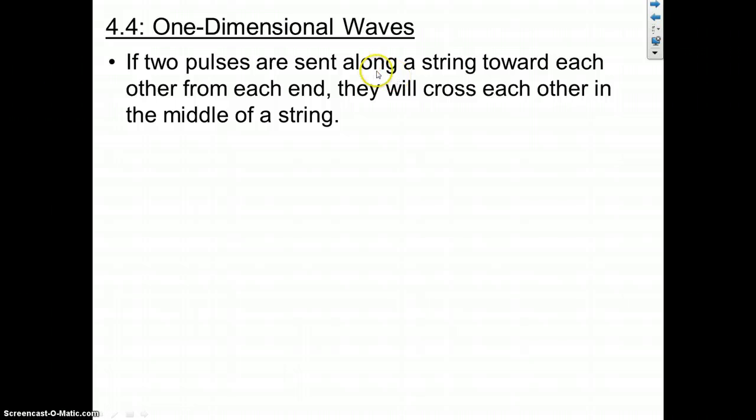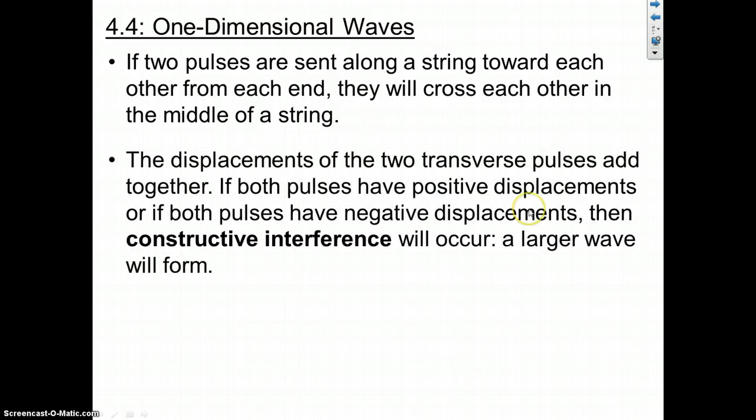If 2 pulses are sent along a string toward each other from opposing ends, they will cross each other in the middle of the string. And when this happens, the displacements, not the amplitudes, but the displacements of the 2 transverse pulses add together. Now they add as displacements, and displacement can be positive or negative. So if both pulses have positive displacements, or if both pulses have negative displacements, then we will have constructive interference, which simply means a larger wave will form.